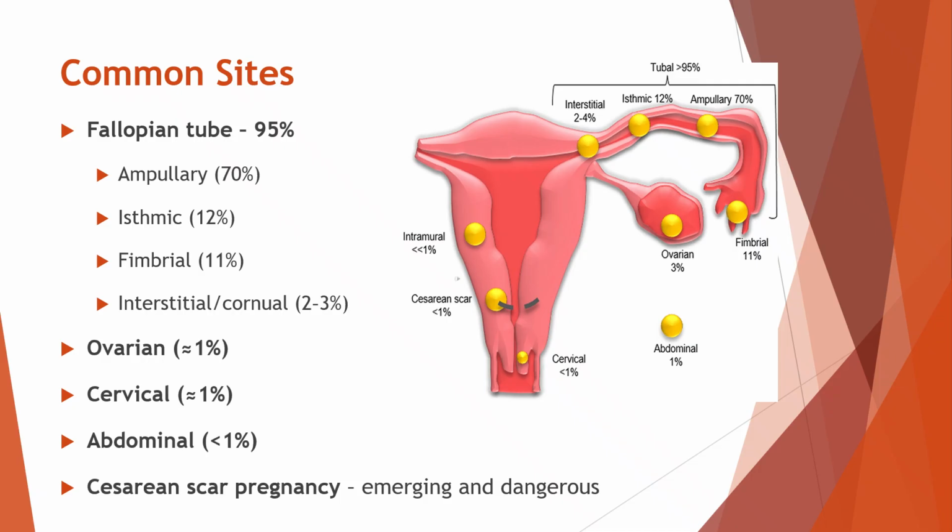Within the tube, the ampullary region is the most frequent site, followed by the isthmic, fimbrial, and interstitial or cornual areas. There are also less common locations, such as the ovary and the cervix, each making up around 1%. Very rarely, an ectopic pregnancy can occur in the abdominal cavity. Another important and emerging site is the cesarean scar, which can be dangerous and needs early recognition.